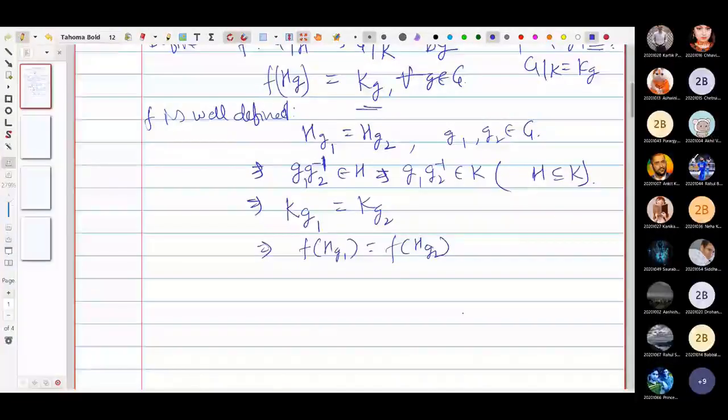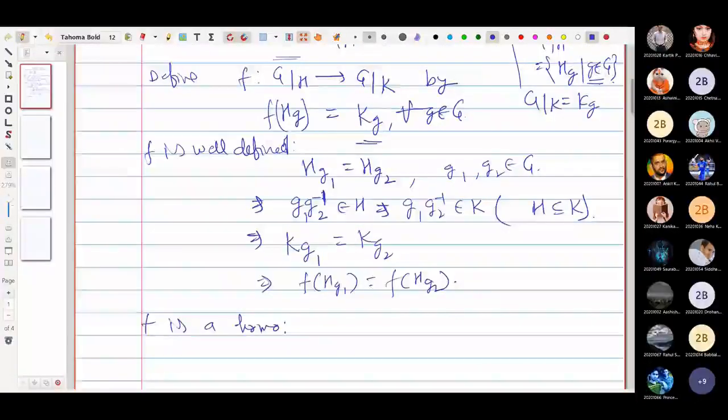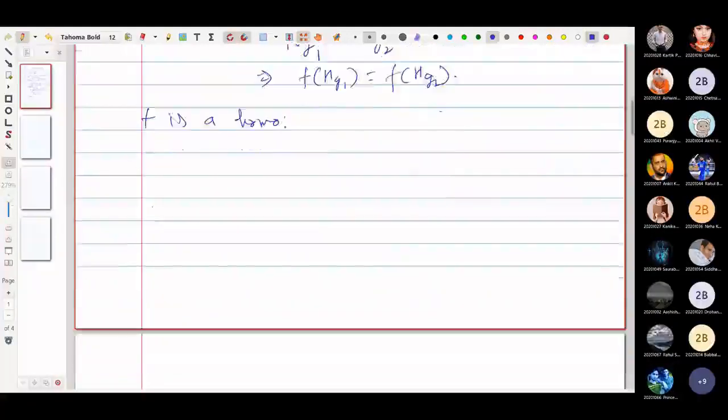So if that is the same, that is, I mean to say that any element cannot have two images. So therefore, this is really a function that we have defined. Now we need to prove that f is a homomorphism. To prove that, we need to consider any two elements in G by H, and then we need to prove that this function is operation preserving.